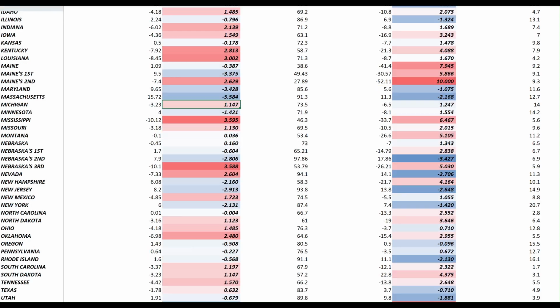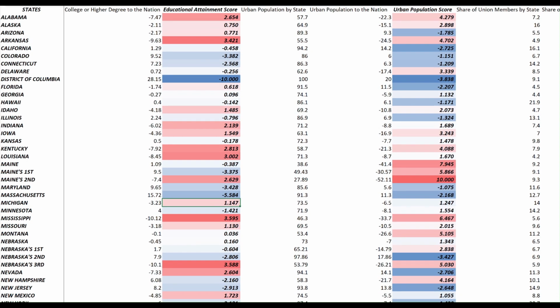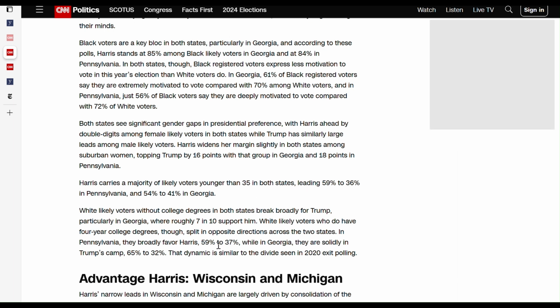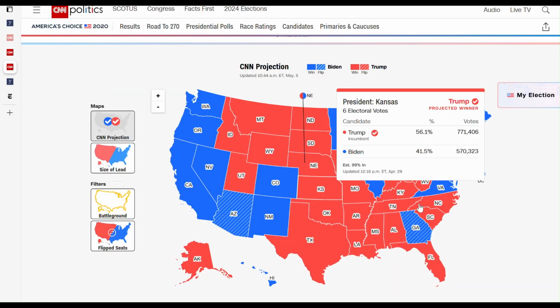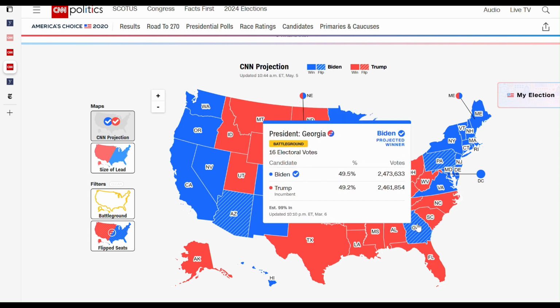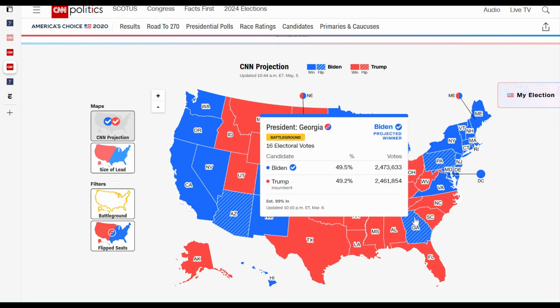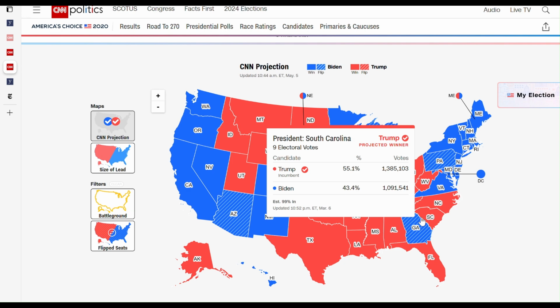What's interesting here from the CNN polls is what they found in the state of Georgia. Surprisingly, in Georgia, college graduates split 65 to 32 in favor of Trump. This has to do with the historical trends of Georgia. Georgia was a heavily conservative state, a big evangelical state. So the Republican Party produced some kind of white establishment in past years.